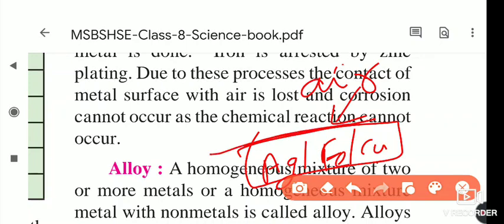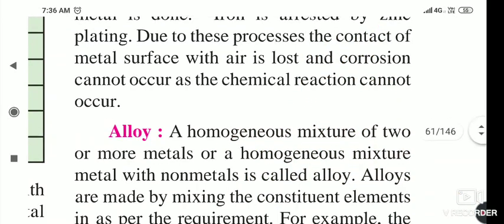But when we coat it, the metal does not come in contact with the air, and the corrosion stops. Okay, it is the mediator.